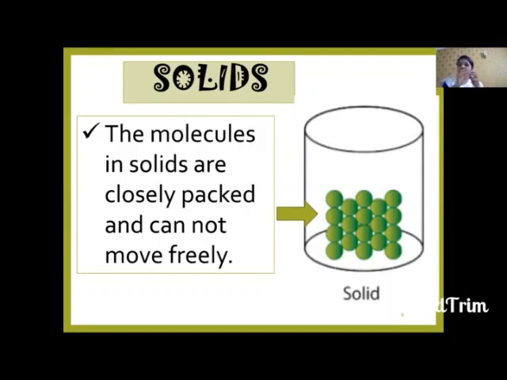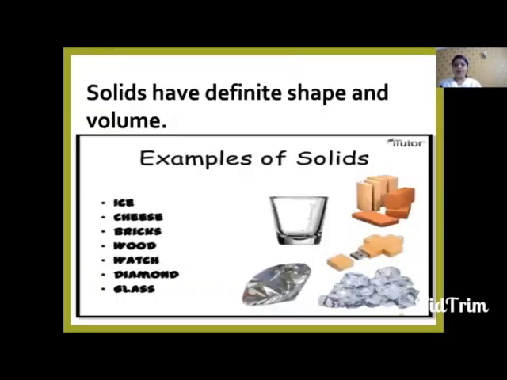As the molecules are very tightly packed, they cannot move. So solids always have definite shape and definite volume. Why do they have definite shape? Because the molecules are very closely packed, very tightly packed, and they cannot move further. Hence, they will always have definite shape and volume.